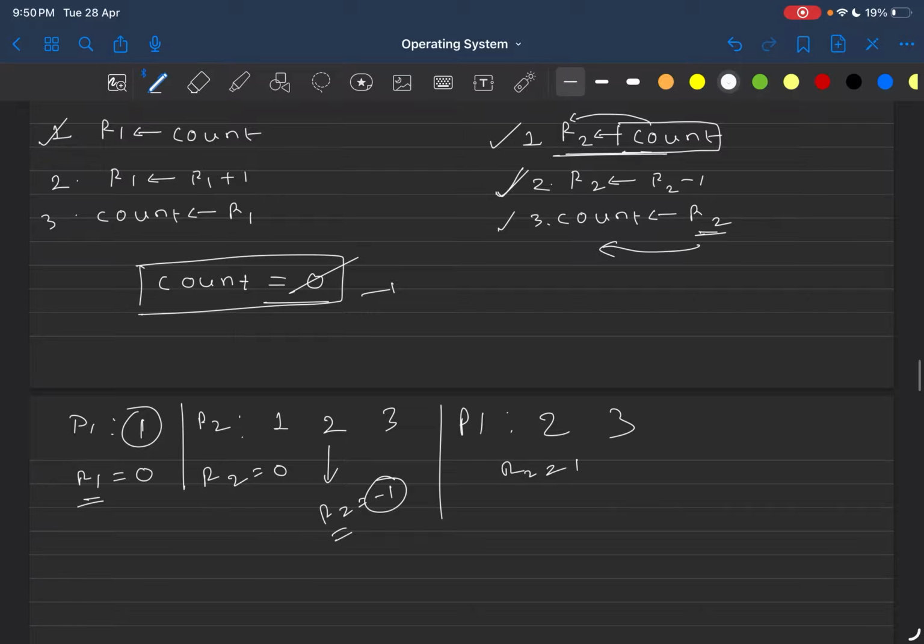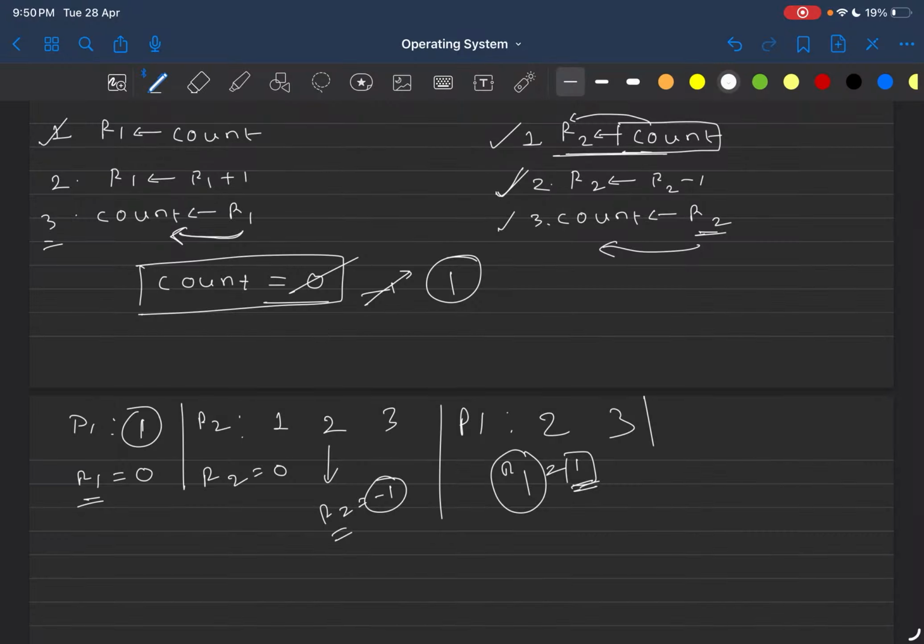And now line number 3. Line number 3, what is it? R1's value is getting stored in the count variable. So what is the value inside R1? That is 1. Okay. So now this 1 is getting stored in the count variable. So minus 1 is overwritten by plus 1. Okay, let's write it like this. Plus 1. Alright. So now P1 and P2 both are finished.